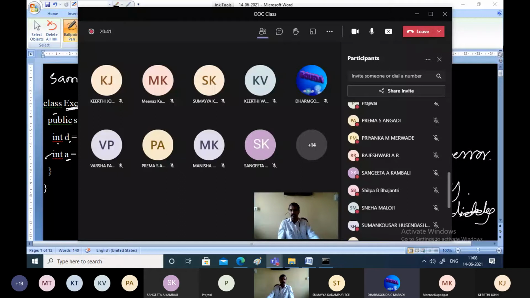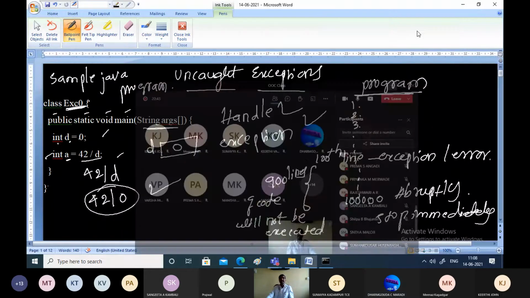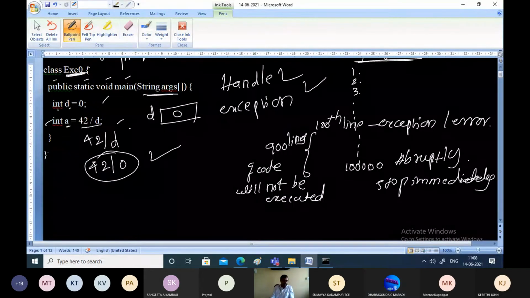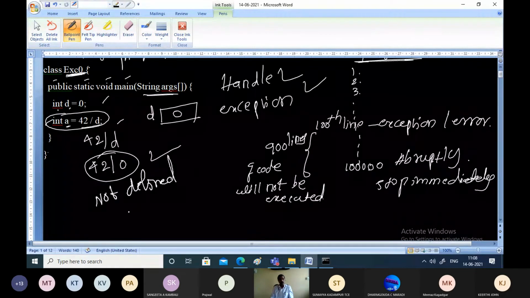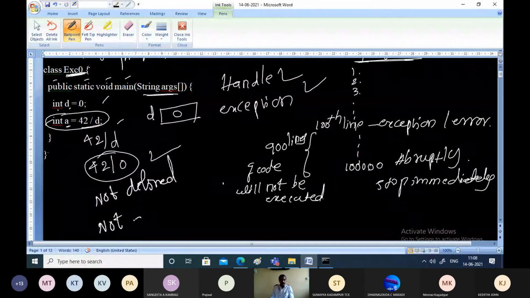That is not defined. That means it is not desirable in mathematics. If you try to divide any number by 0, that is not defined for us. Or in other words, in terms of syntax of the program, that is not allowed for us. It is not allowed for us to divide any number by 0.